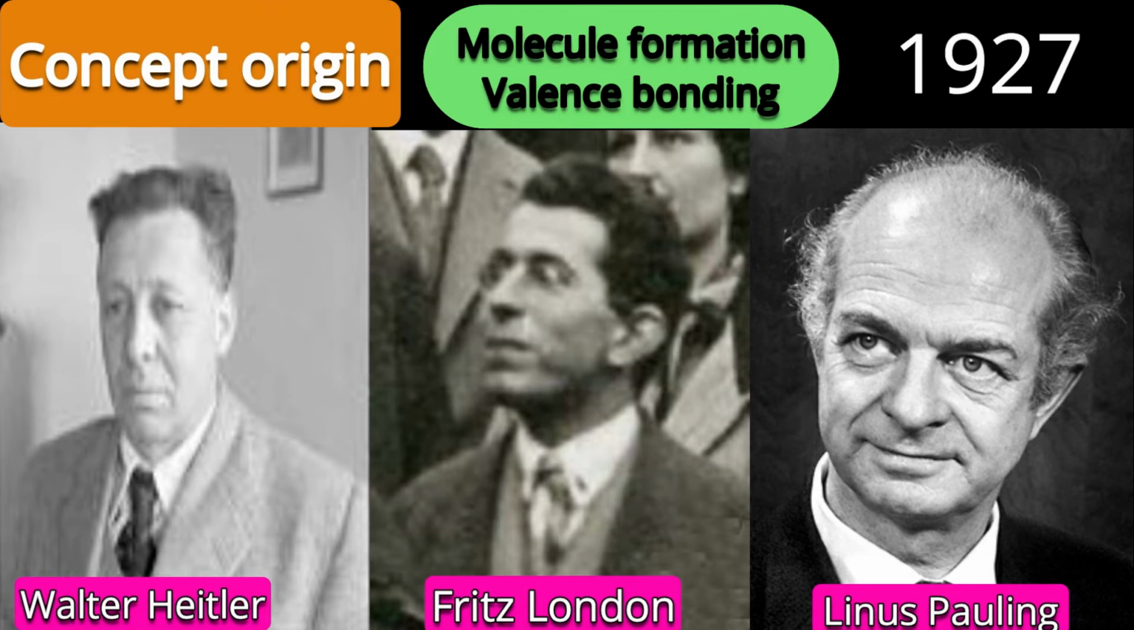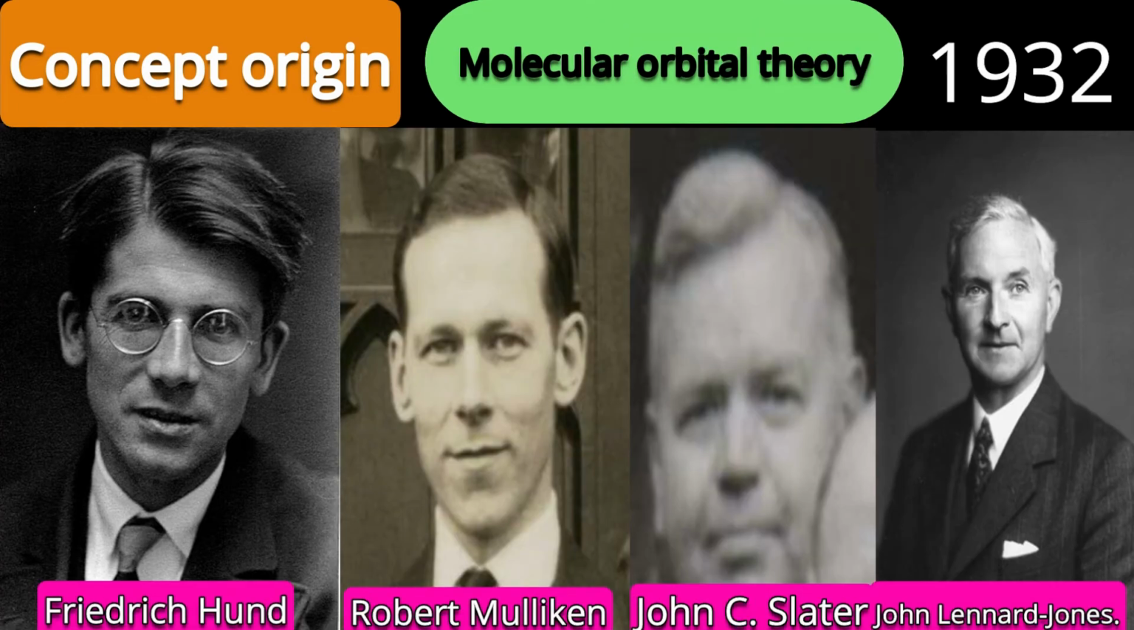Actually, that theory had taken birth almost 30 years in advance. What is that theory? Let us know. It is a combined joint work of Friedrich Hund, Robert Mulliken, John Slater, and John Lennard-Jones. Mainly, this theory is called the Mulliken-Hund theory. This theory considers the formation of molecular orbitals from atomic orbitals, following one principle called linear combination of atomic